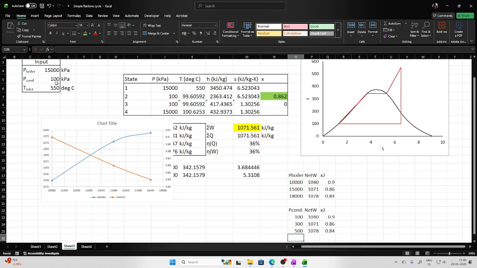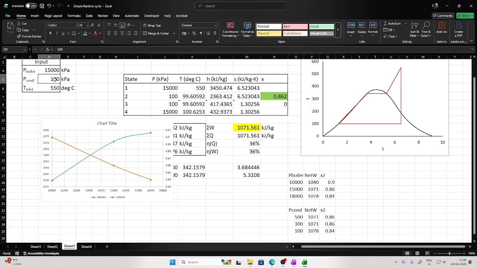When 100 is there, the dryness fraction was 0.86 and the work output was 1071. Now, I was supposed to reduce it, no? Okay, let us do it the other way around: 500, 300, 100.